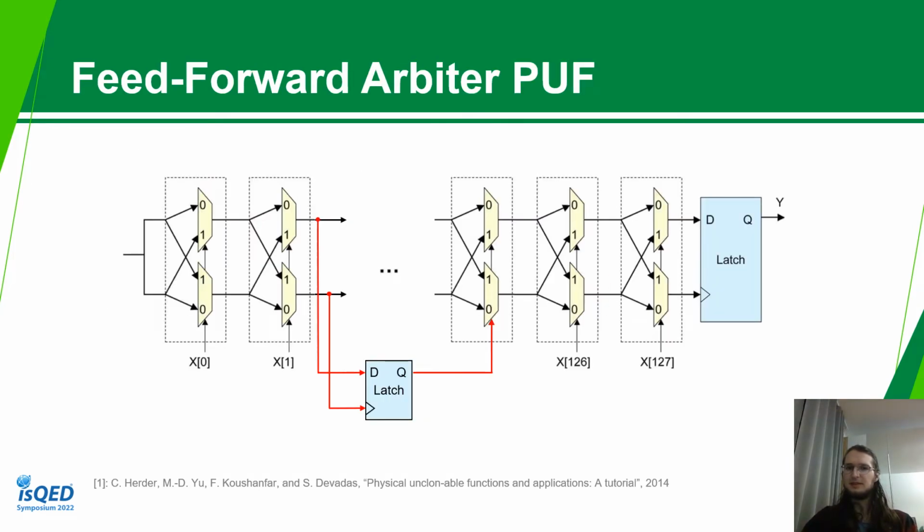Another Arbiter PUF derivative is called the feed-forward Arbiter PUF. We still have the same stages as with the Arbiter PUF, but now in between two of these stages we can extract the signals already and insert a latch to already get an output. So we basically check already which signal is first right now. And then with this information we insert, at a later point in the PUF, another stage where we use the output of this previous, basically small Arbiter PUF that we built here, and use this as input for the stage. We can have multiple of these loops, and these loops can also overlap with each other.